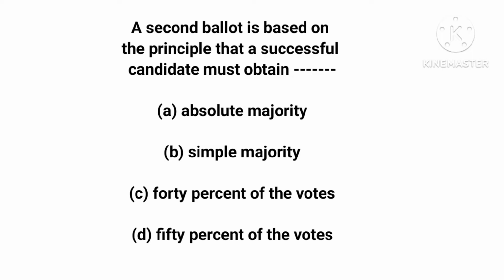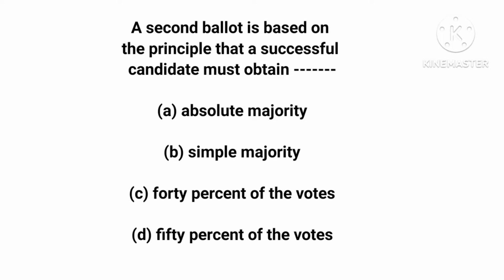It is not simple majority. Simple majority is a voting system where the winner is determined by having the highest number of votes, not necessarily up to 50% of the votes cast. The winner's votes have to be the highest, but they needn't be up to half of the votes cast. This is against absolute majority.